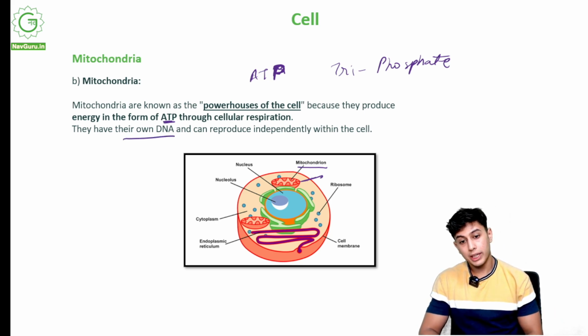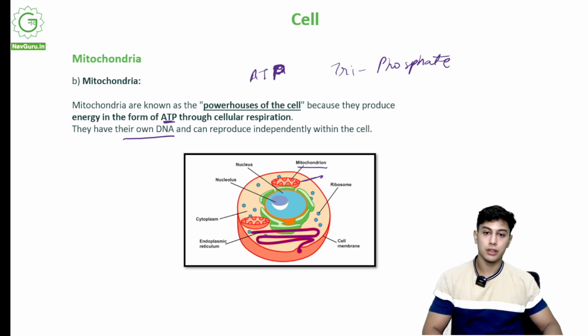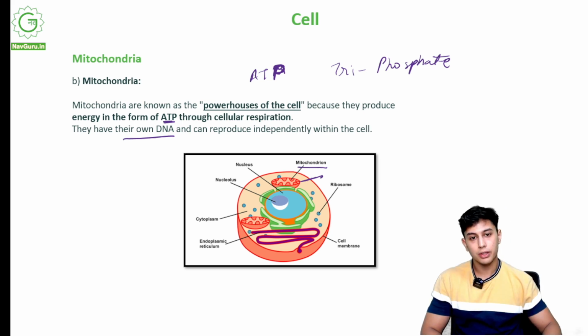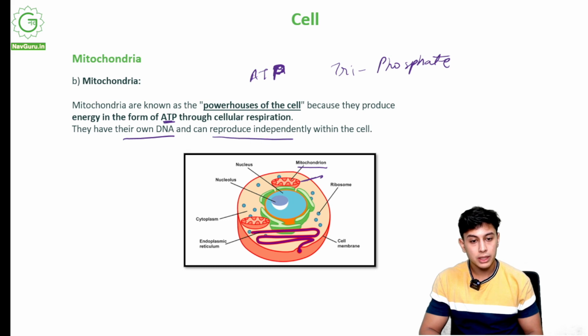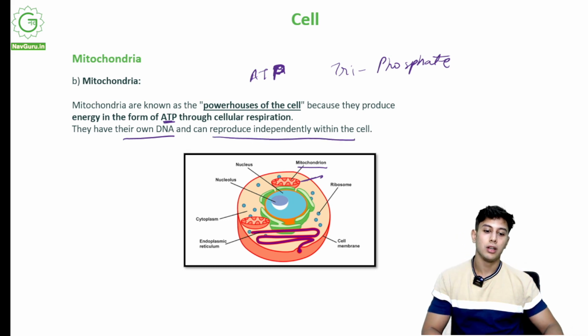They have their own DNA. So what kind of DNA does a mitochondria have? They have their own DNA from cell to cell. It will have its own DNA and can reproduce independently within the cell. So mitochondria has this property, it will independently reproduce. There can be more, there can be less. So that is also a characteristic property of mitochondria. It is the powerhouse of the cell.